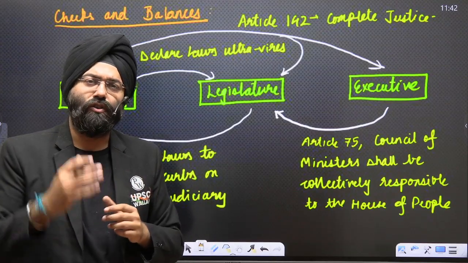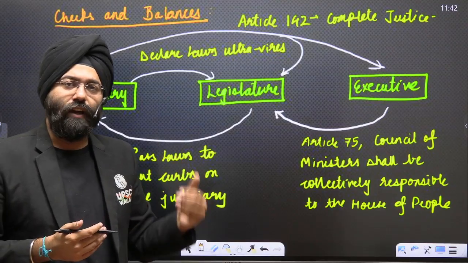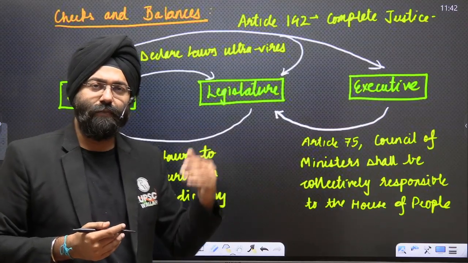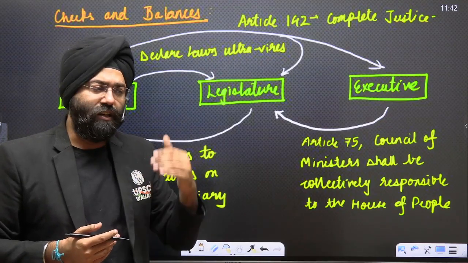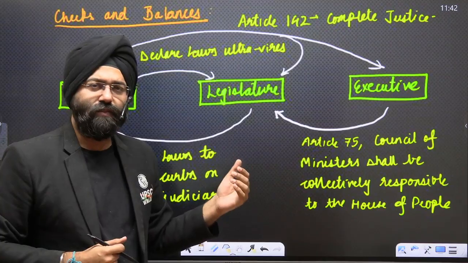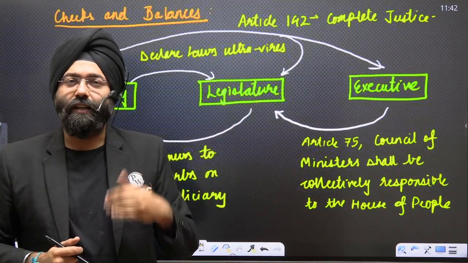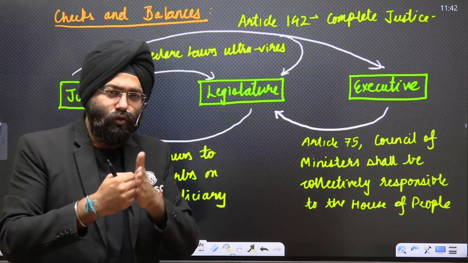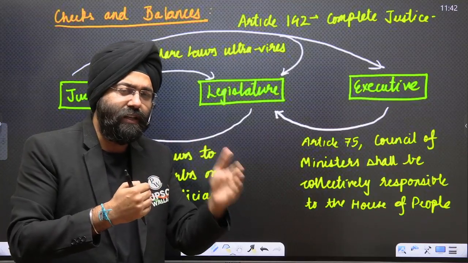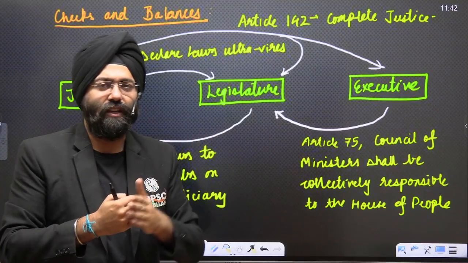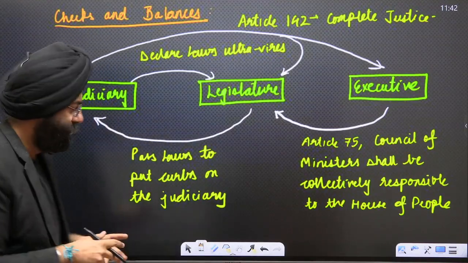Now this is what the Honorable Vice President is trying to say. He is saying that the judiciary should also avoid judicial overreach. Overreach means sometimes overuse of Article 142, or commenting or giving certain judgments which intervene in the legislative or the executive functioning. That also leads to judicial overreach. That means you are crossing that thin line of separation of power and trying to enter the field of the executive or the legislative functioning. So that is why the Honorable Vice President had mentioned that particular article, right?